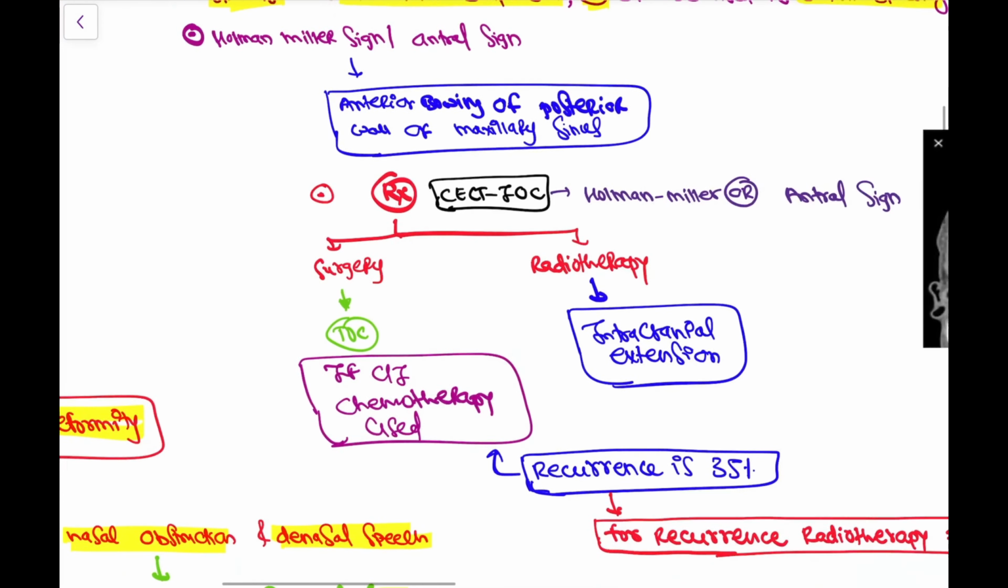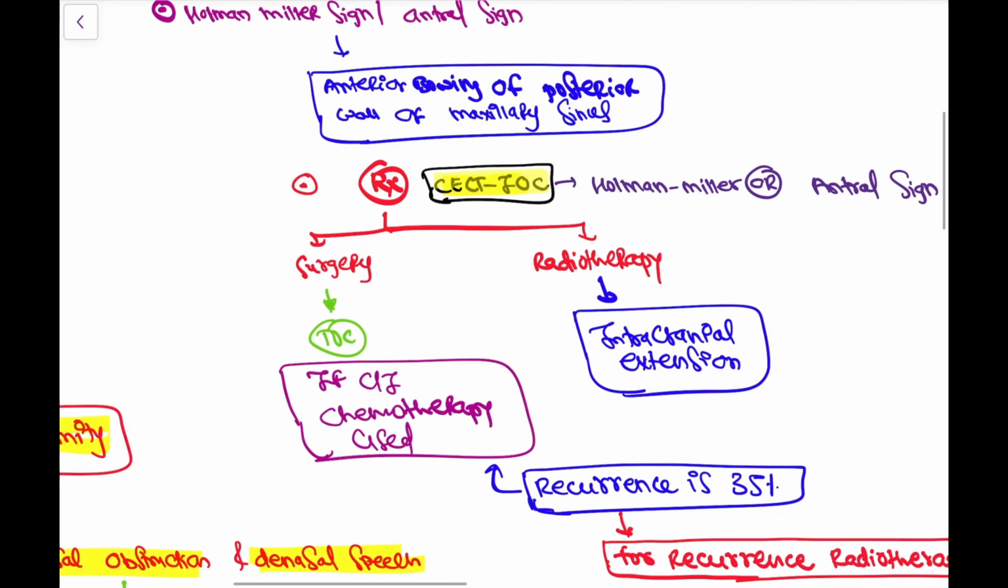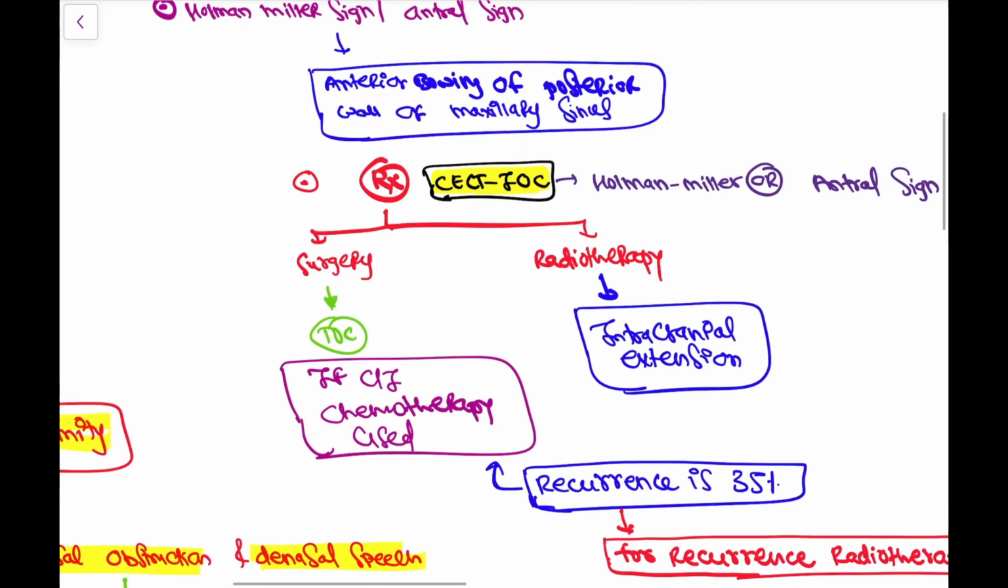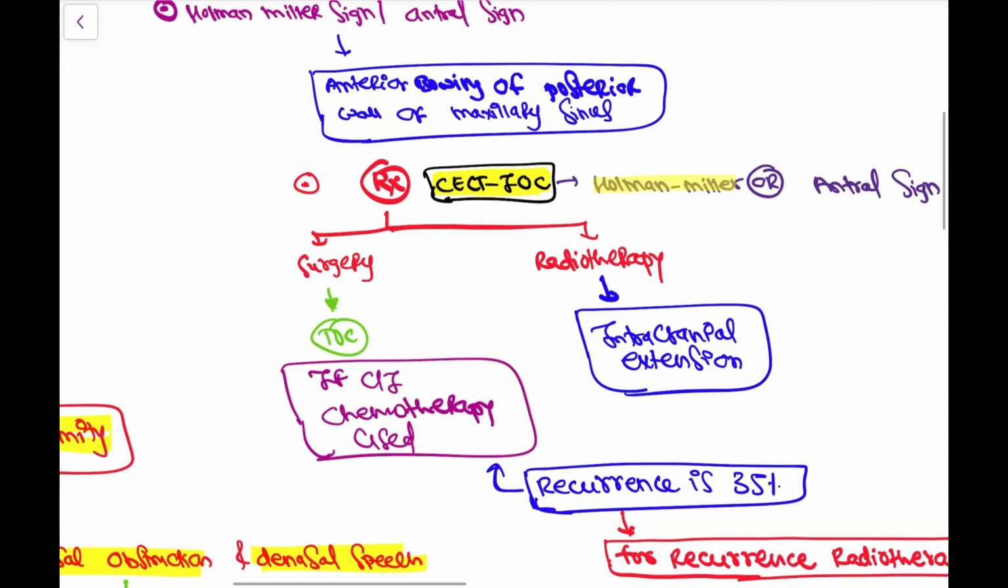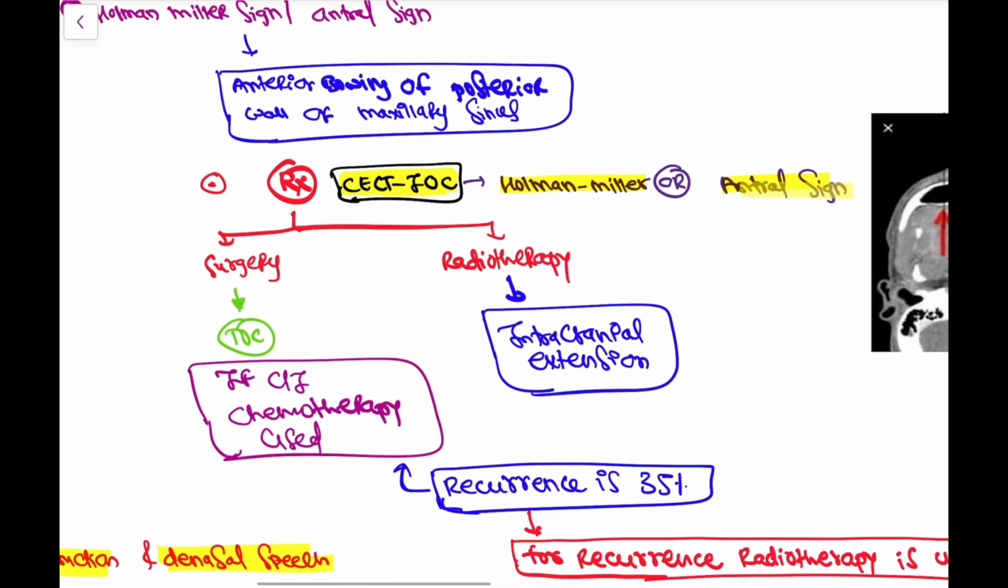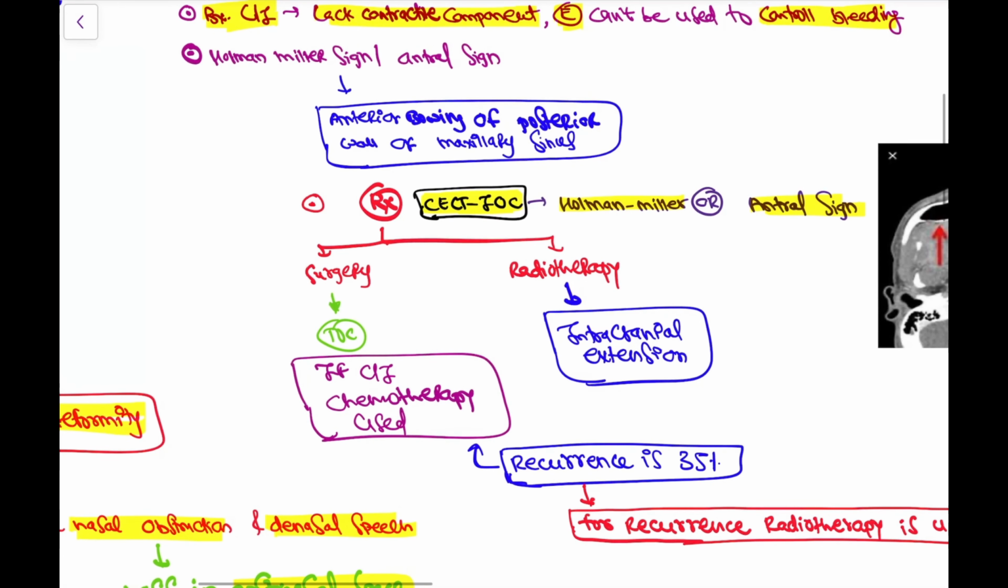Then investigations, the CECT, that is contrast enhanced CT scan, is the investigation of choice, which shows Holman-Miller sign, or it is also called as antral sign. So what is this antral sign? It is nothing but anterior bowing, okay? So anterior bowing of posterior wall of maxillary sinus.